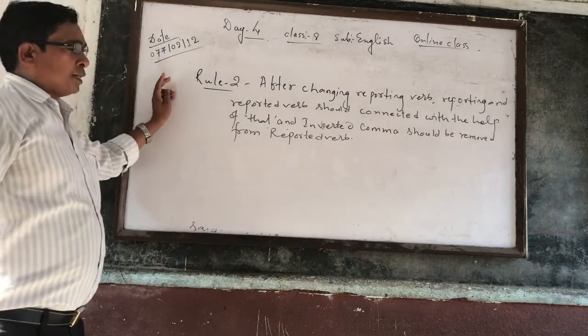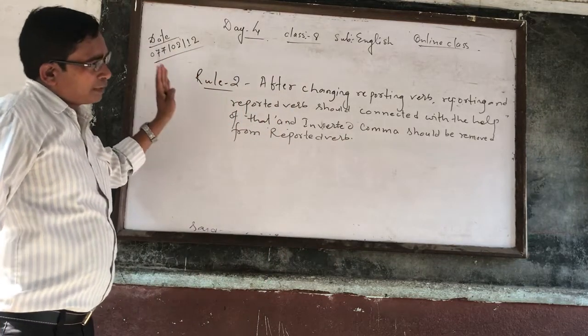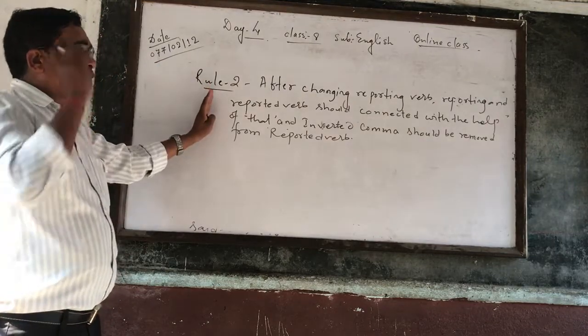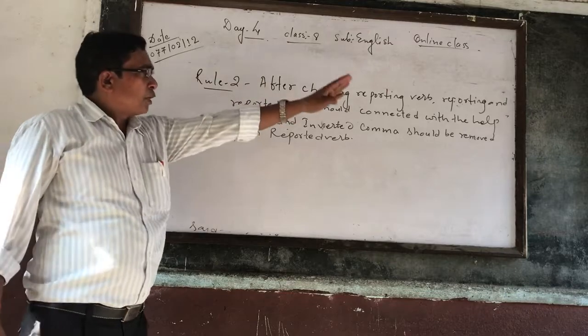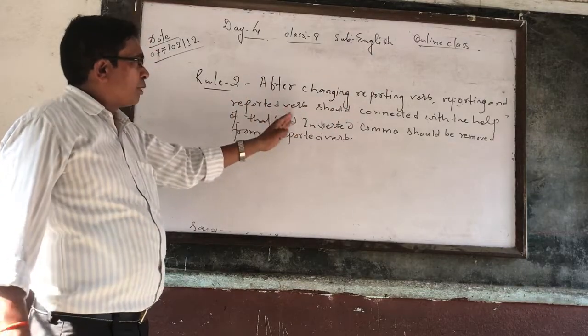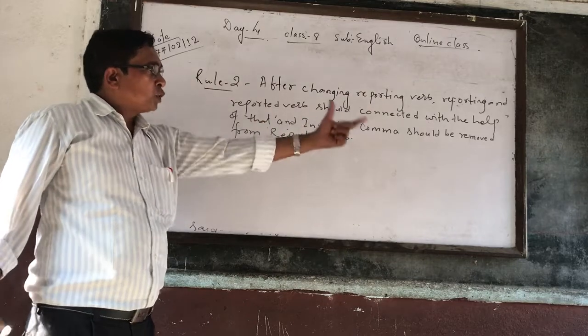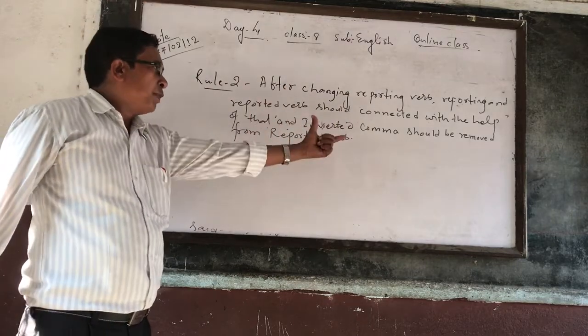So according to number 1, as I have taught you and written here, you know how to change. And according to number 2, after changing the reporting verb, it and the reported speech should be connected with the help of that, and inverted commas should be removed.